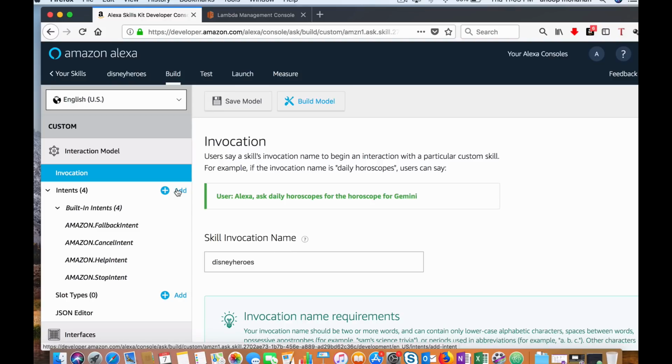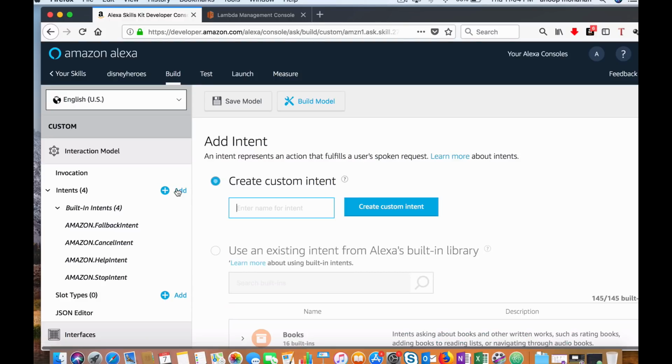Now the next step, you need to add an intent. As we discussed earlier, intents are something which you can relate to user actions. When a user says a particular sentence or word, it gets converted to an intent, which the AWS Lambda service understands. So let's add an intent, and give it the name get Disney hero.